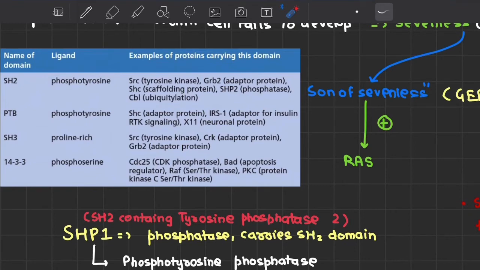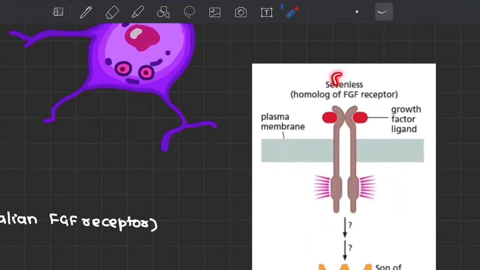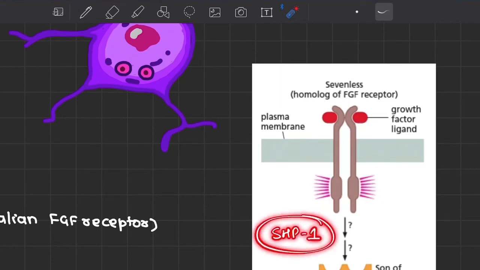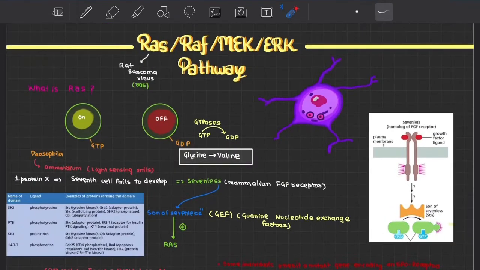So why are we exactly studying this? There is a very interesting fact regarding this SHP1 protein: it associates with the EPO receptor, that is the erythropoietin receptor, which is a tyrosine kinase receptor. Now we know what is going to happen. If we assume this is the EPO receptor and the ligand EPO binds, then it will phosphorylate these residues over here. The story is fine. Now, we have the SHP1 domain. After the job of the EPO is done, it will cleave off the excessive phosphate residues on the tyrosine kinase domain. Now, what if this goes wrong?